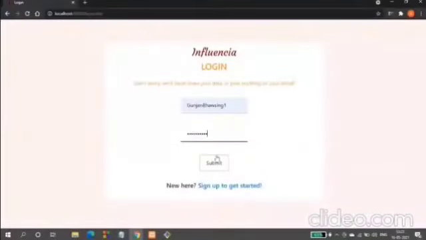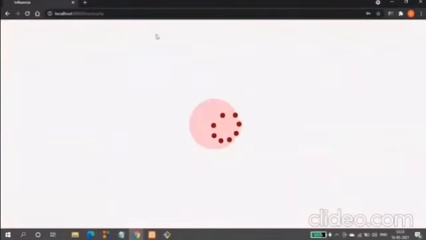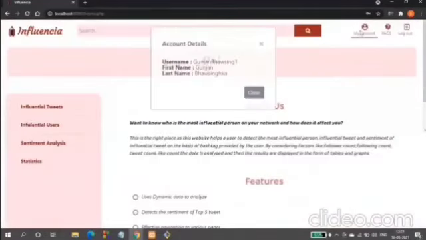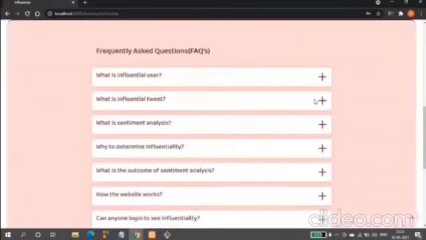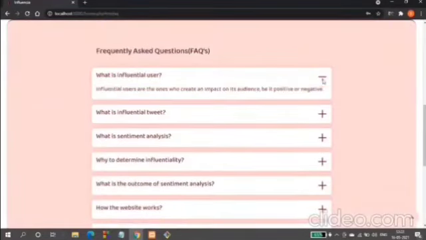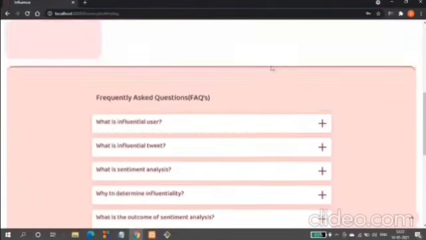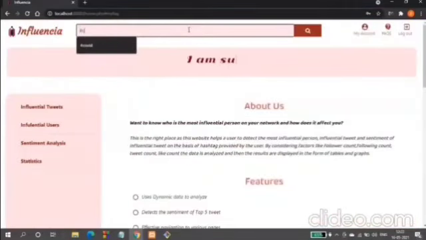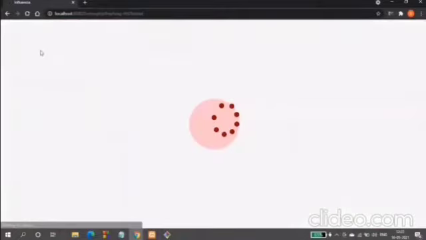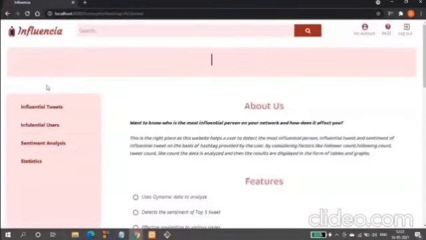In order to detect the influentiality, we need to log into the website. This is the home page and the user details can be seen from here. This is the FAQ section, which consists of the most commonly asked questions. In order to detect the influentiality, we need to search for the hashtag, and now we can check for the influential tweets.